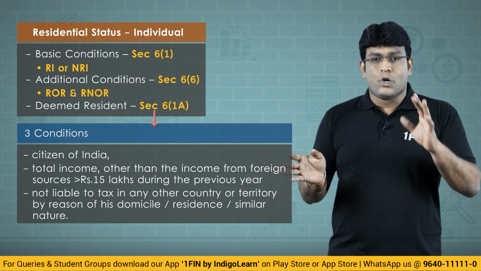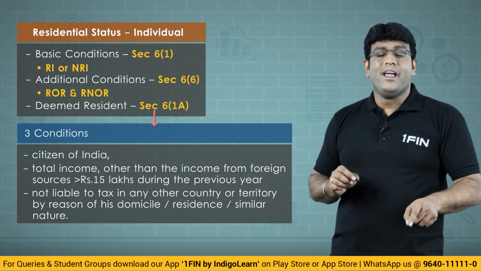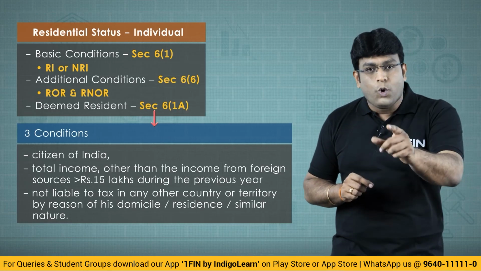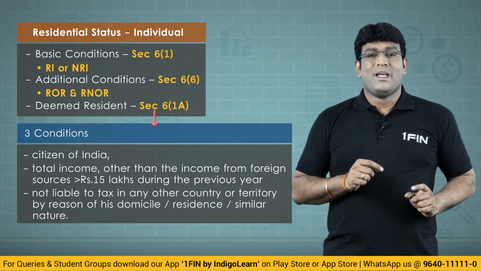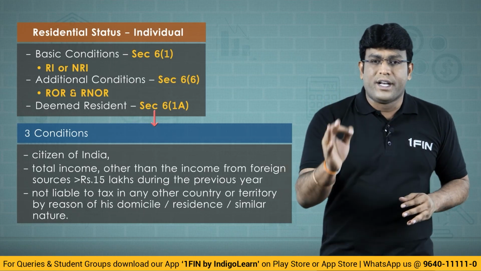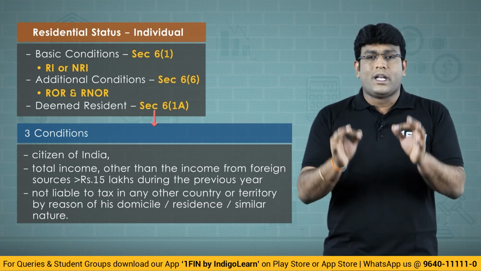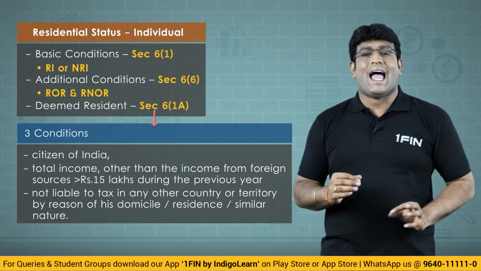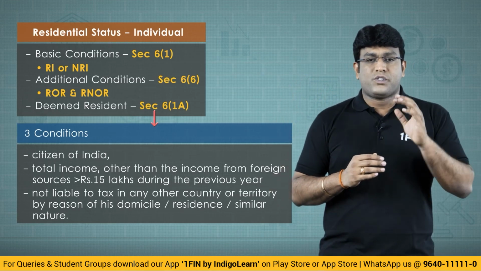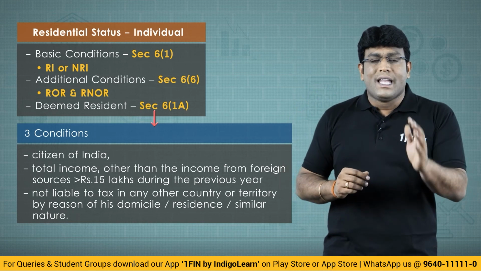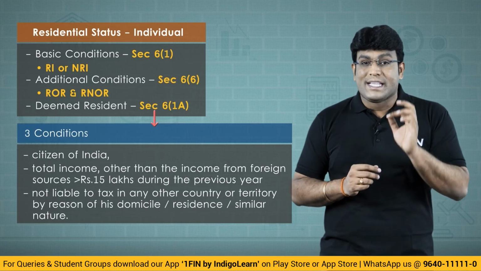Something like a tax haven. So the government is telling, if you are not liable to tax in another country, we will call you a deemed resident, provided you are an Indian citizen and provided your total income other than income from foreign sources is greater than 15 lakhs. So these are the 3 conditions to be satisfied in order to be regarded as a deemed resident. And the conditions are: the individual must be an Indian citizen. Total income other than foreign sources greater than 15 lakhs. Condition number 3, he is not liable to tax in any other country by reason of his residence, domicile or any other criteria of similar nature. This concept is interesting, where a short question may come in the examination.